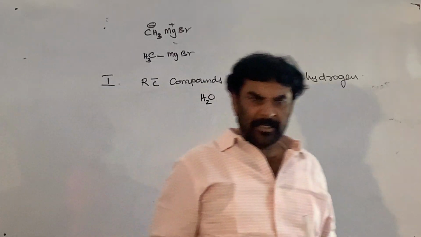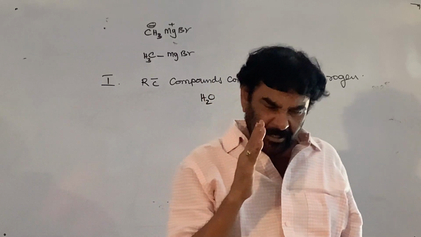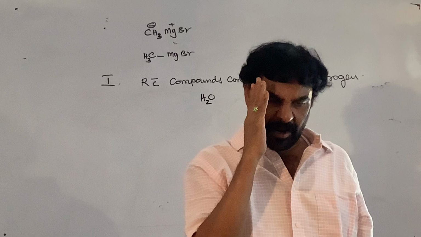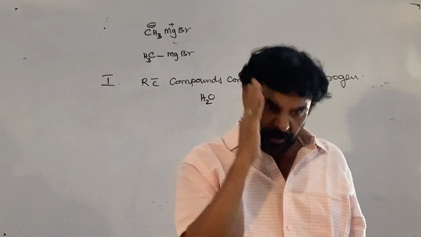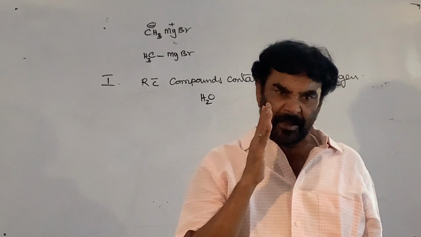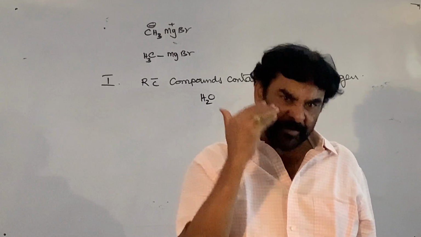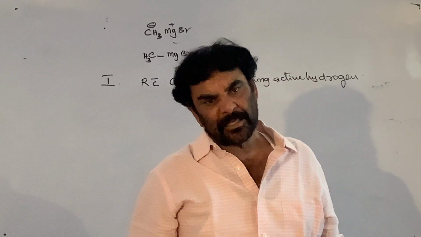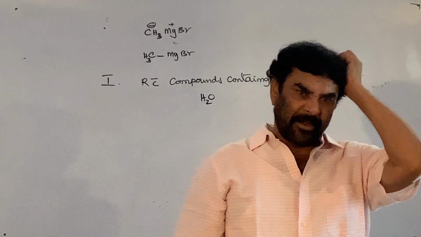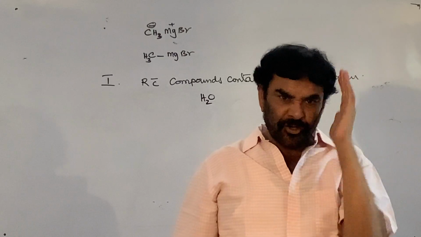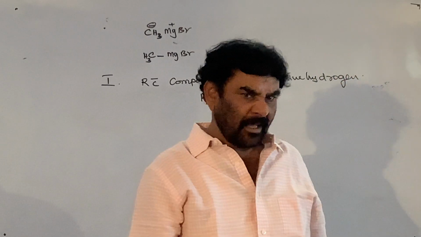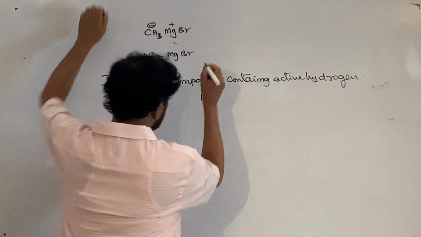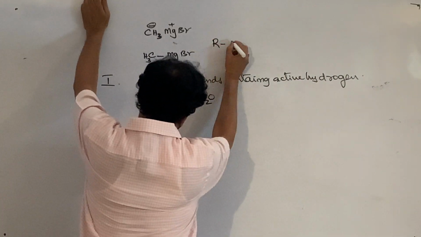Water is, see, we are saying the hydrogen which is called the active hydrogen. The hydrogen of the organic compound or of the compound, it should be a hydrogen-containing compound. The compound from which the hydrogen can be easily replaced by treating with metallic sodium is called the active hydrogen. That should be replaced with a metal like sodium. So what are the compounds containing it? I have given the list many times.